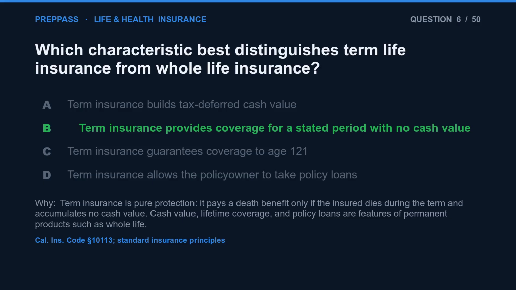The correct answer is B. Term insurance is pure protection. It pays a death benefit only if the insured dies during the term and accumulates no cash value. Cash value, lifetime coverage, and policy loans are features of permanent products such as whole life.